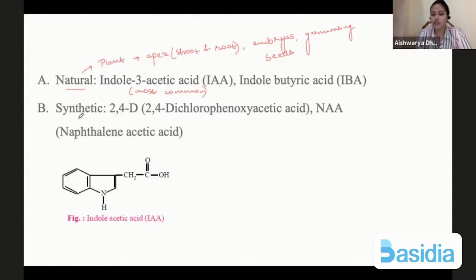Now, we have also produced synthetic forms for our own use, because extraction of auxins from different plant parts becomes difficult. If we have synthetic auxin, we can apply it to plants and basically use it for agriculture or horticulture purposes. So the most common ones are 2,4-D and NAA. 2,4-D is 2,4-dichlorophenoxy acetic acid, and NAA is naphthalene acetic acid. These both are synthetic, and 2,4-D is a common weedicide or a herbicide that we use.